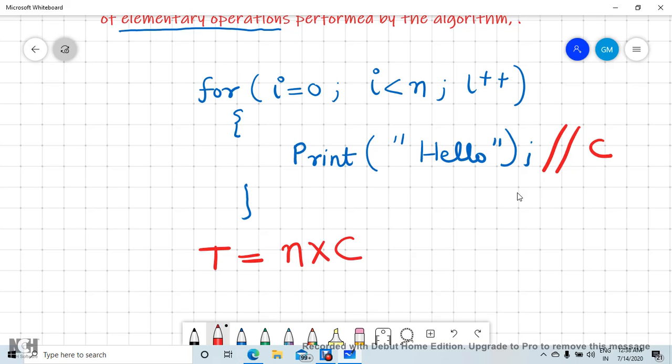So the complexity of this algorithm can be said to be order of n, which means whatever the value of n, it will be of order n.